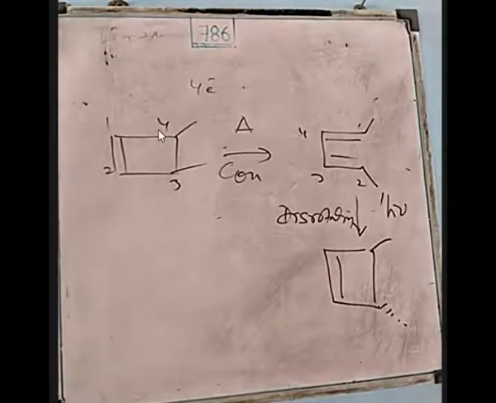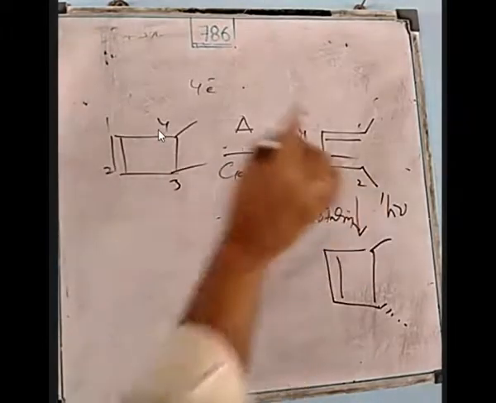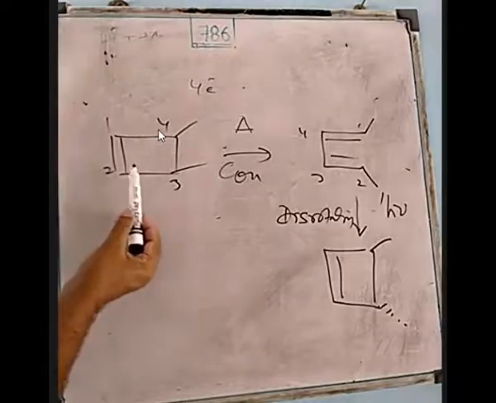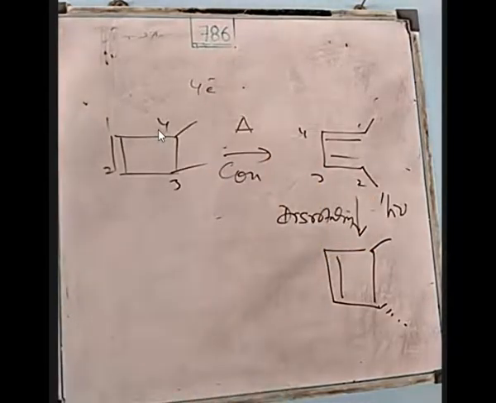I told you two rules. In thermal reactions, the compound is going from less stable to more stable. In photochemical reactions, the compounds are going from more conjugated to less conjugated. Here it is more stable, yet it is converted to this compound.